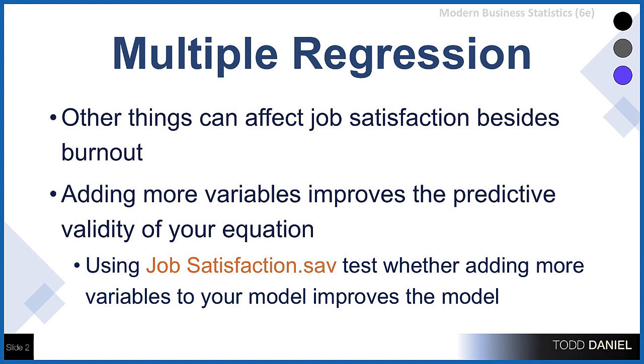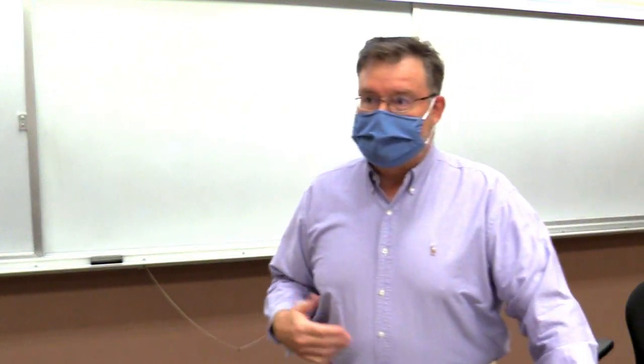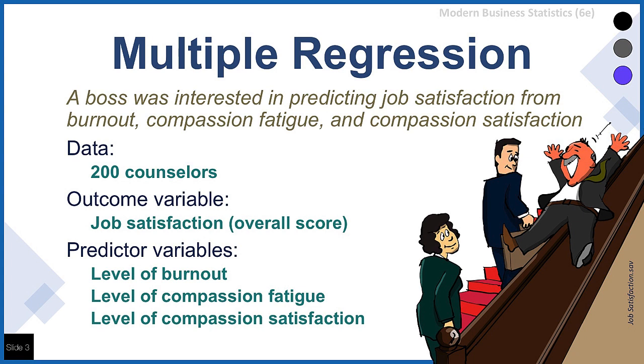So we're going to use the same job satisfaction.sav data set that we used last time. Use that same data set, download it to your desktop, and then open up JASP first, and then go through the steps to open that in JASP. Once you've done that, you're ready to actually begin the analysis. So let's review the data.